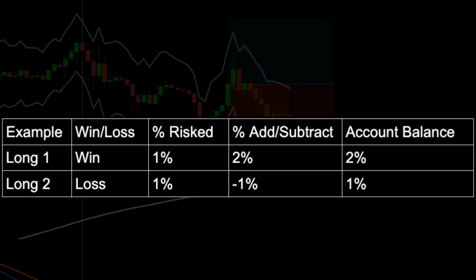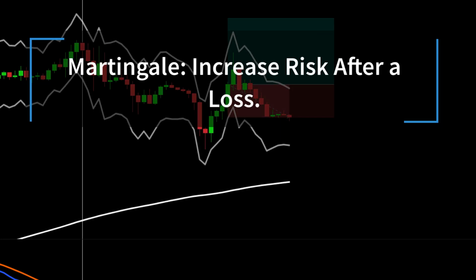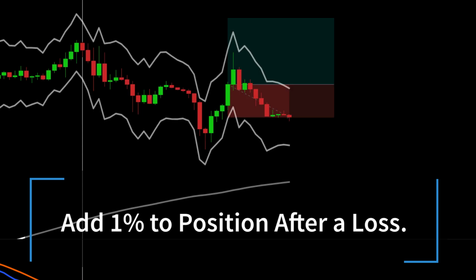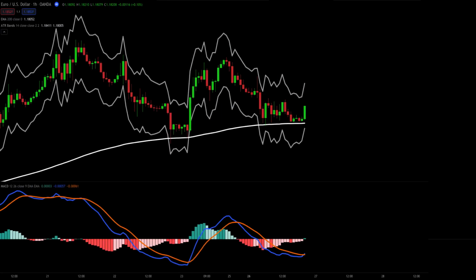But according to the martingale system, we are going to increase our risk after a loss. So for my test, every time we lose, we are going to risk another 1%. Let's continue. We have one more long example.